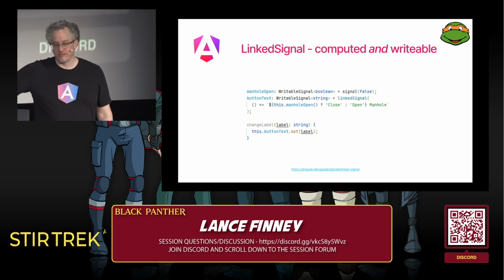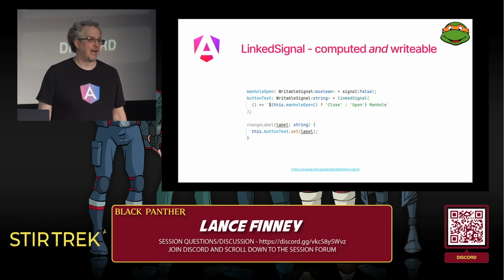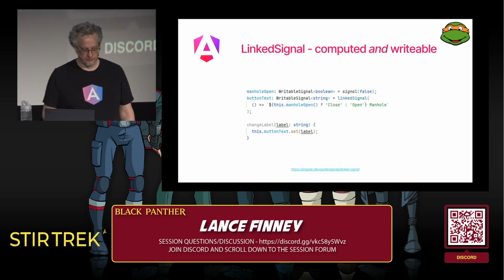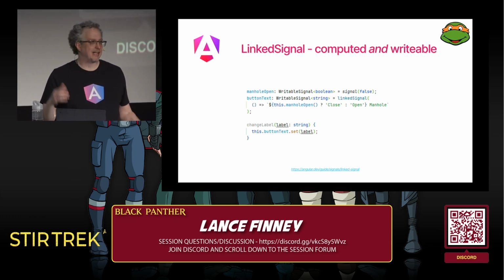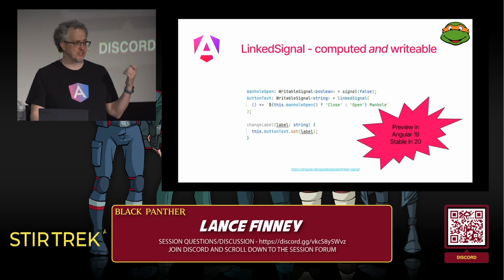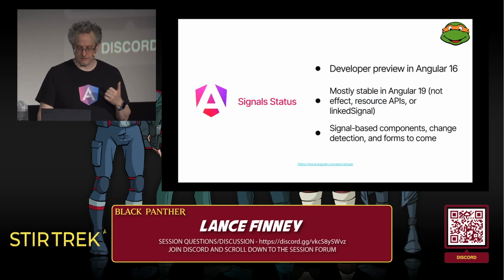So then we could have another function to change the label after the fact, overriding what happened. Whichever change is the last one is the one that will come in. This is in preview in 19, will be stable in 20.